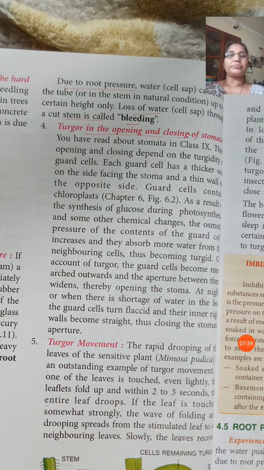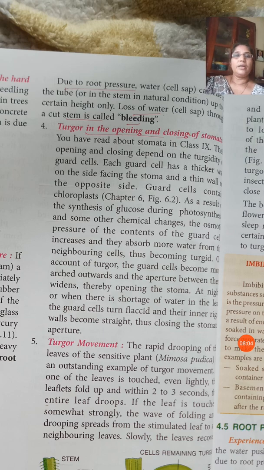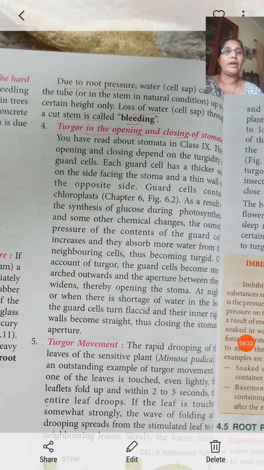Then again, turgor in the opening and closing of stomata. You learned the structure of the stomata. Stomata has kidney shaped cells. By filling with water, it opens, it becomes more turgid, and it has a concave inner surface. That stomatal opening will become wider because of the turgor pressure created inside the cell. The cell will bulge out and the stomata open.